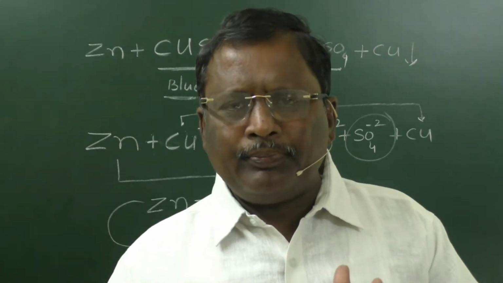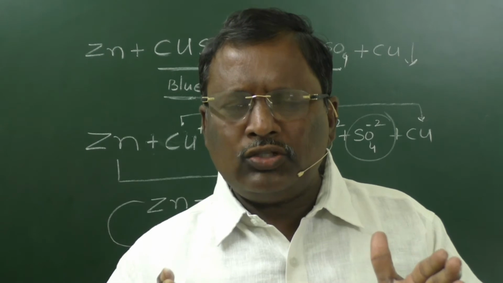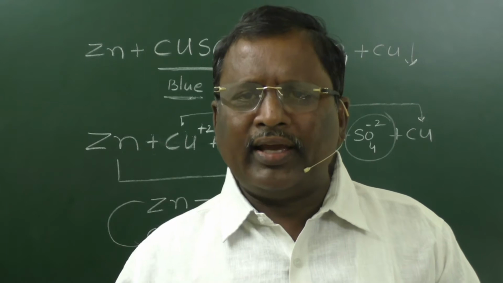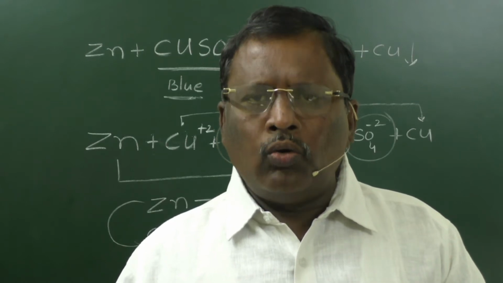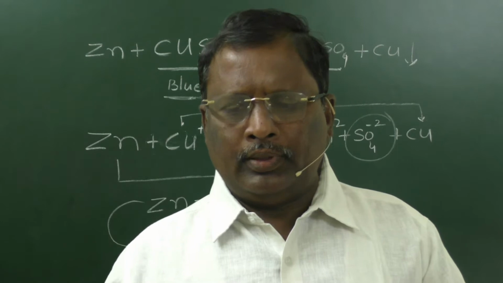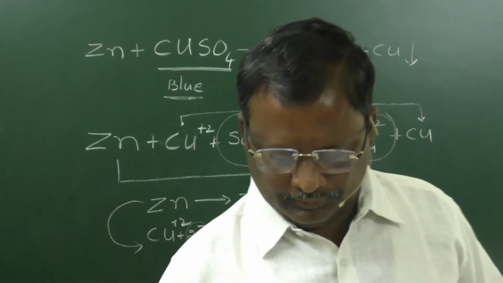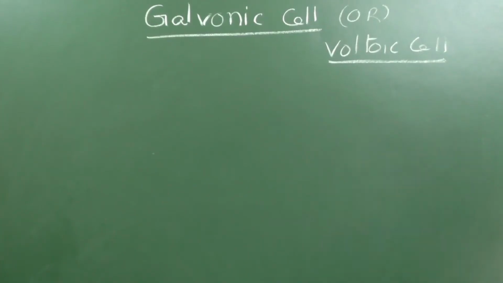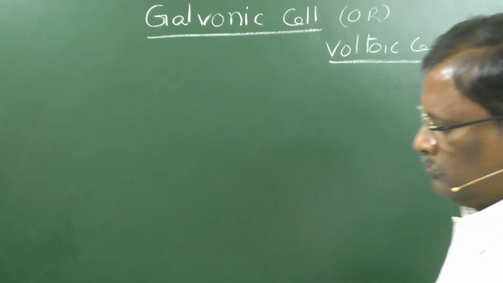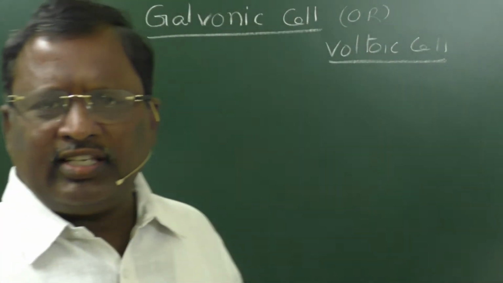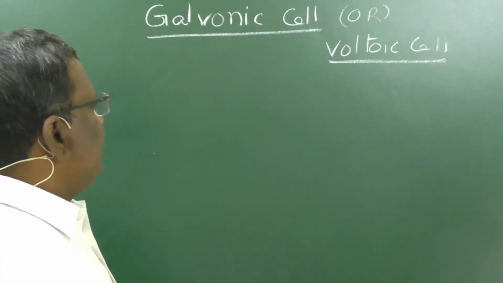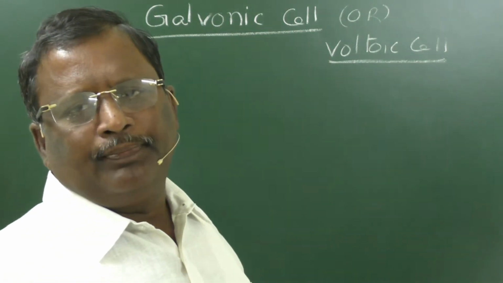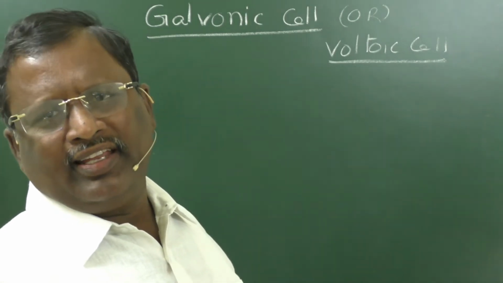So, the setup that is designed to produce electrical energy through these redox reactions is known as a galvanic cell or voltaic cell, or sometimes we may call it a Daniell cell.